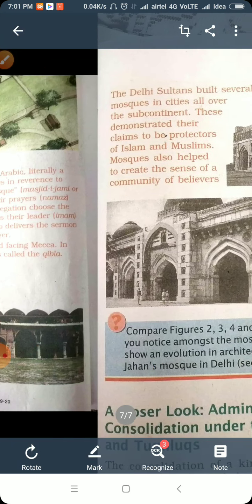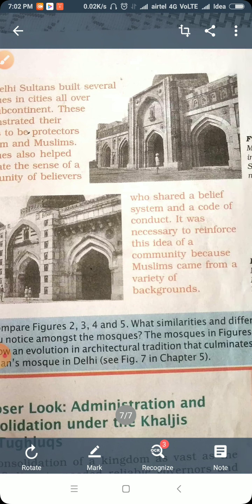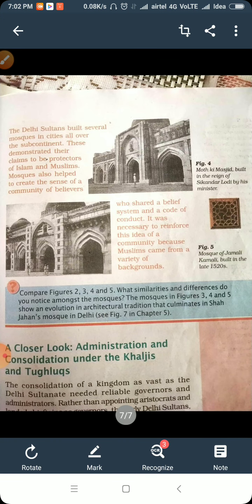So, Delhi Sultans built several mosques in cities all over the subcontinent, and these demonstrated their claims to be protectors of Islam and Muslims. Mosques also helped to create a sense of a community of believers who shared a belief system and code of conduct. It was necessary to reinforce this idea of community because Muslims came from a variety of backgrounds. Now try to understand. Delhi Sultans built several mosques.